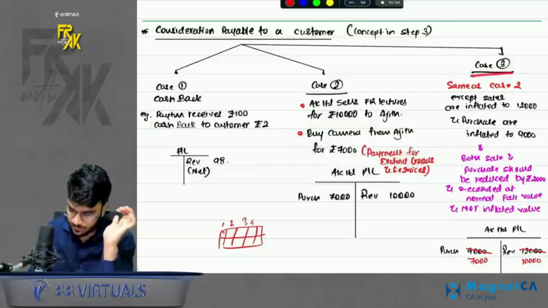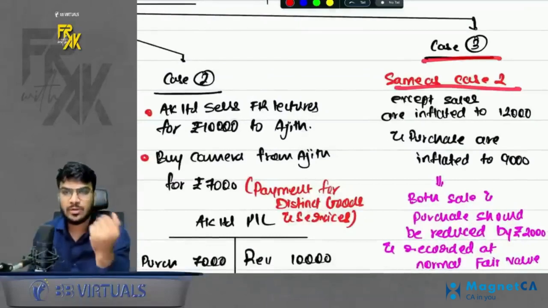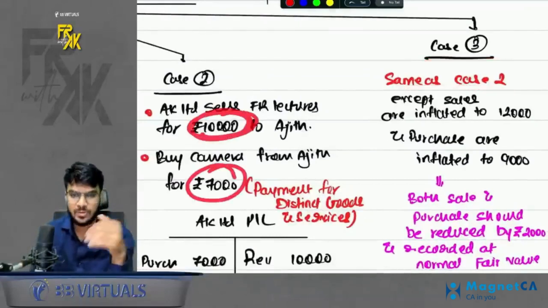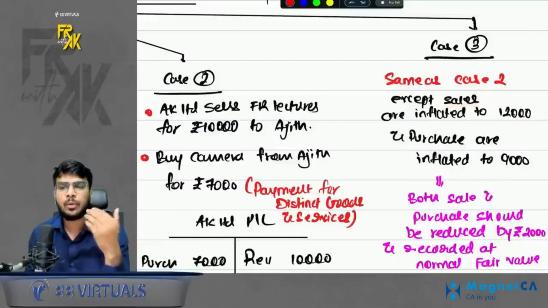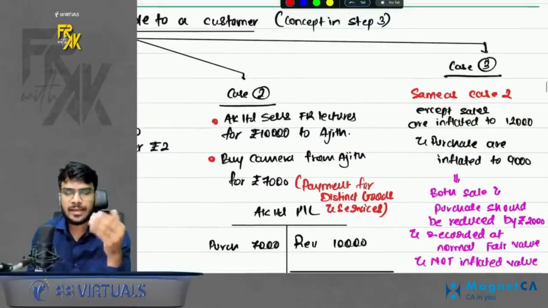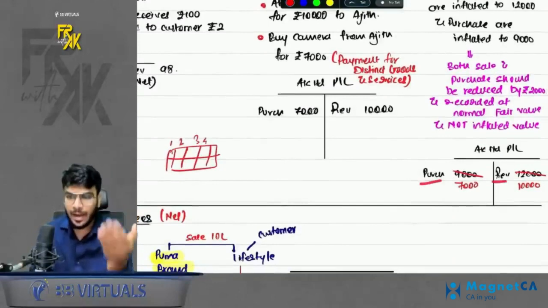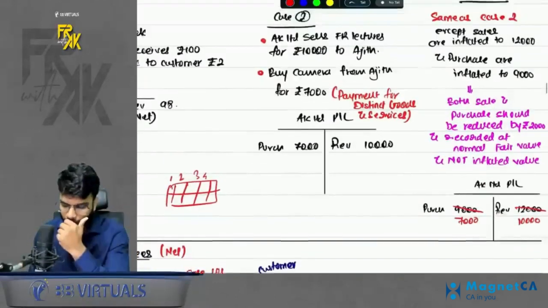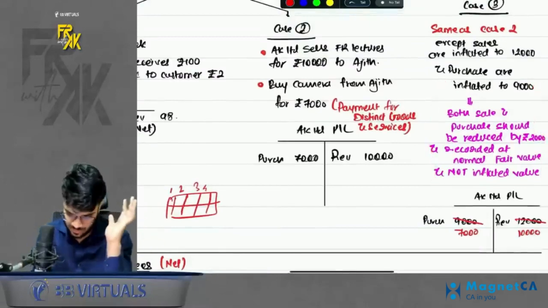Okay, there is one more case, case 3. The only difference in case 3 is it is the same as case 2, but sometimes we tend to inflate the purchase and sales value just to increase our turnover. So if in the question it is said that the sales and purchase are inflated by 2,000 rupees, in that case, if you can clearly see that, you need to record the purchase and sale at the value before inflation. You cannot inflate the value and record it. Of course, it is very difficult to find this out in real life, but it is there. So just remember that part.